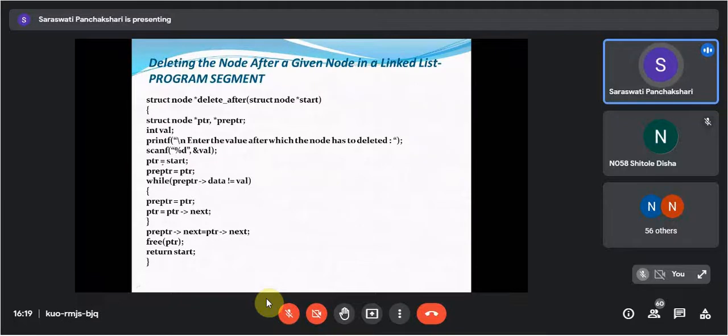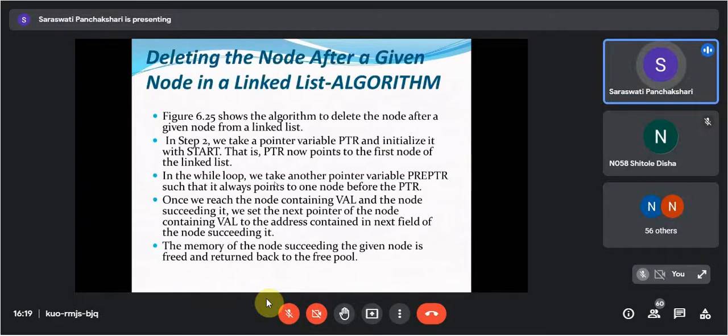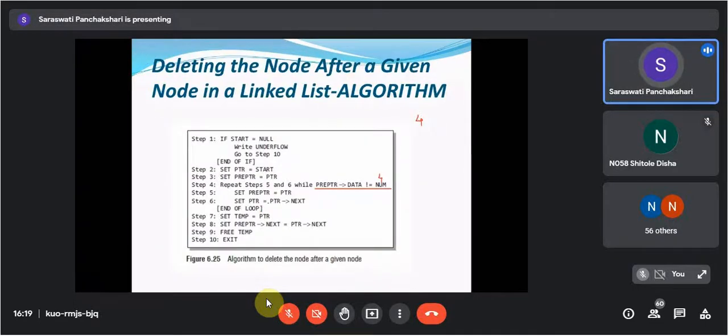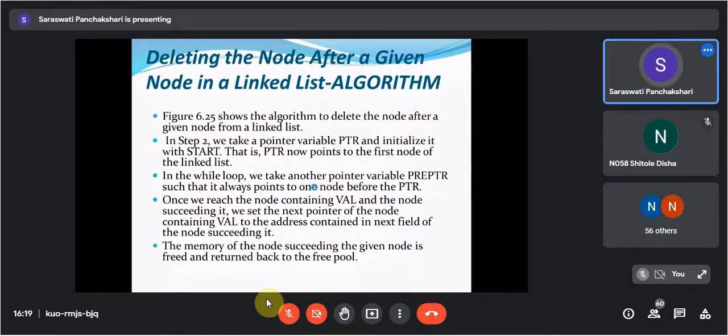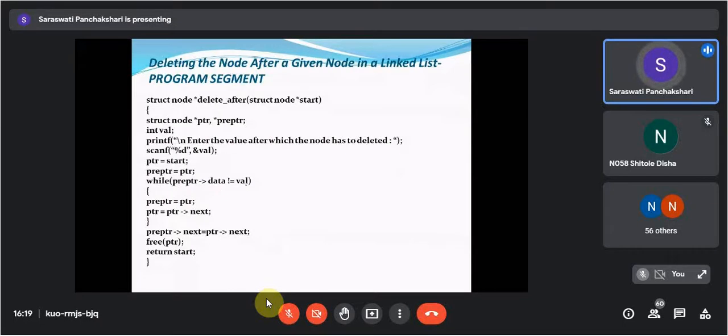Then PTR is equal to start. Pre-PTR is equal to PTR. Same algorithm we are converting into the program statement. Here while is there. So while pre-PTR of data is not equal to val. Okay, write down this program segment.